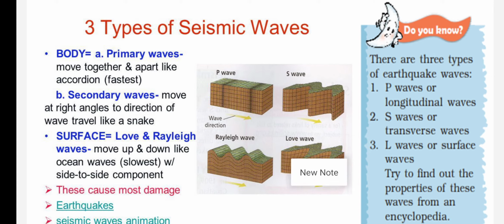Surface waves are nothing but they move up and down like ocean waves. Secondary waves move in a snake-like direction, like right angles. But surface waves, no, they move like what? Ocean waves, up and down. Okay, so those are called L waves. Do you understand, children? Anyway, these three kinds of waves, children, cause a lot of damage to the surface of the earth.